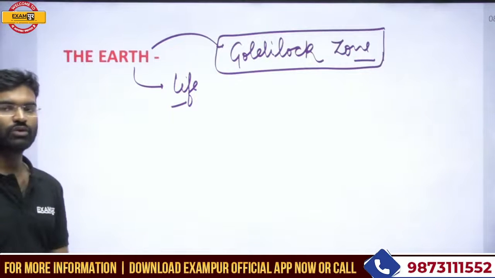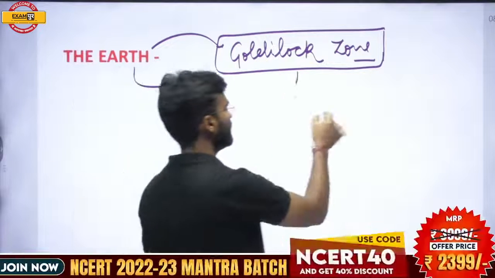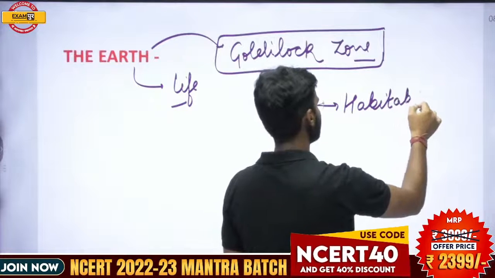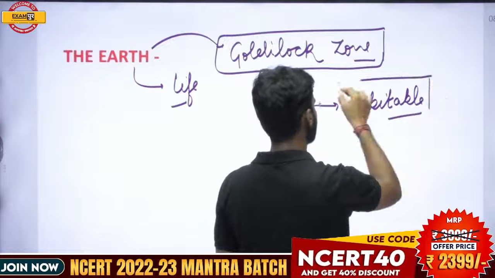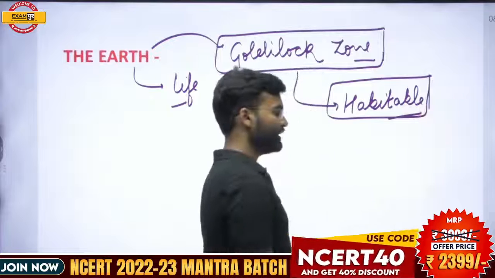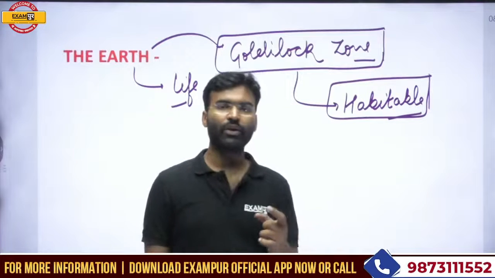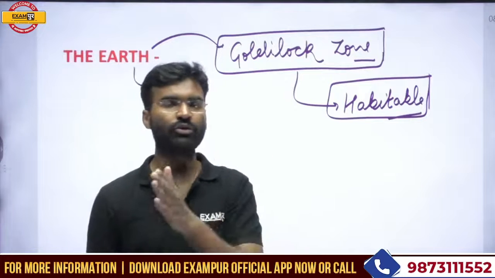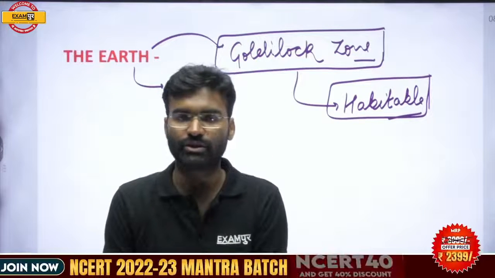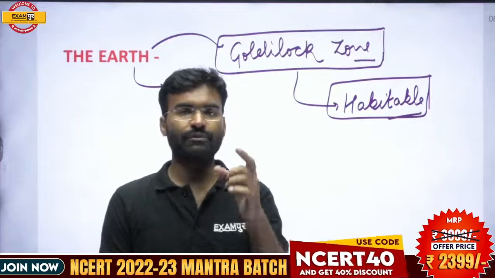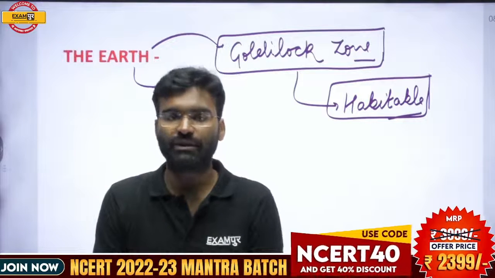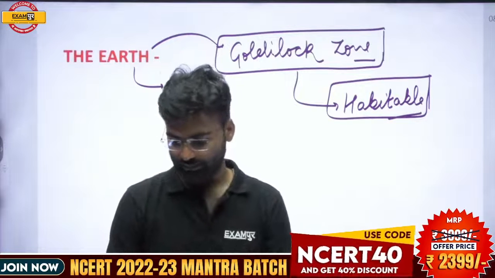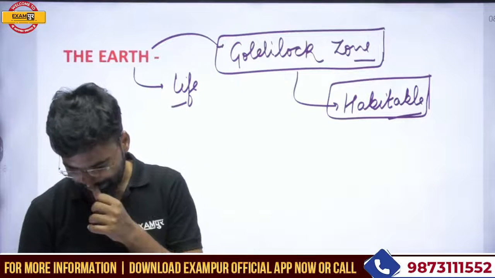That means the zone which is habitable. A habitable zone means a zone in any solar system which does not have very high or very low temperature, and which is favorable or suitable for life. This is called the Goldilocks zone.